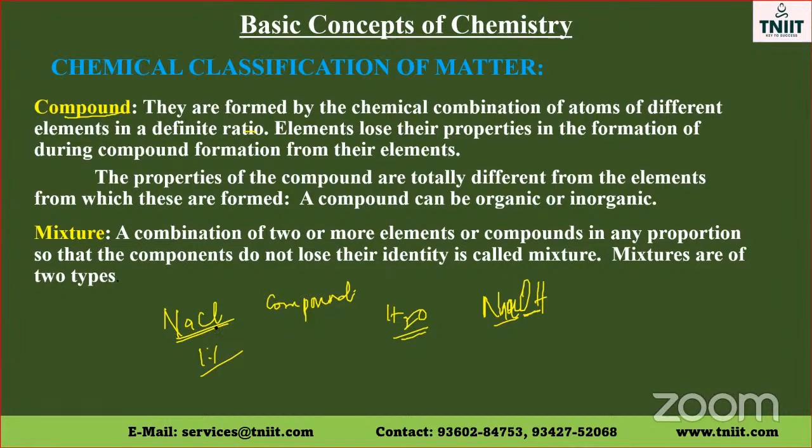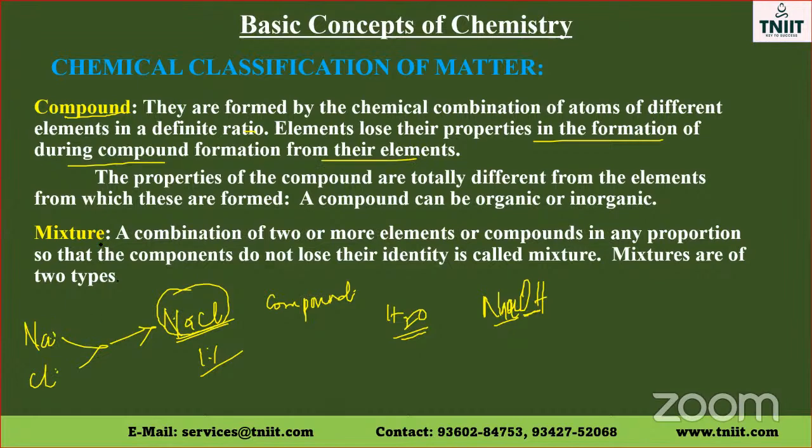So, in case of a compound, the elements lose their properties. Now, sodium has a different property, chlorine has a different property. When they combine to form sodium chloride, this sodium chloride will have different properties compared to sodium and also compared to chlorine. The chemical property will be totally different in sodium chloride. That is what they say. Elements lose their property during compound formation from their elements. So these elements will lose their property when they form a compound.